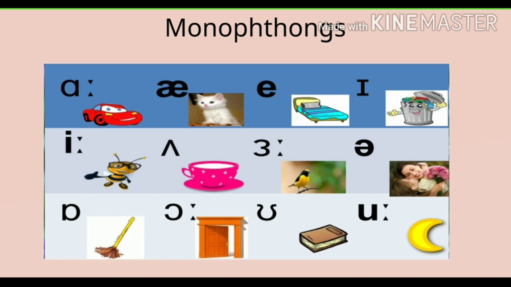This chart is for your practice. After your practice, listen to me. A in car, A in cat, E in bed, I in bin, E in bee, A in cup, A in bird, A in mother, O in mop, O in door, U in book, and U in moon.